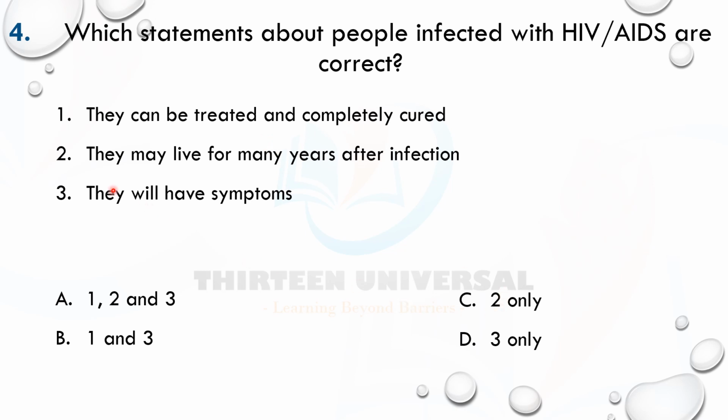All right, let's get to three. They will have symptoms. Yeah, both of them seem correct. We don't have any option that has both of them. So which one is the most suitable?